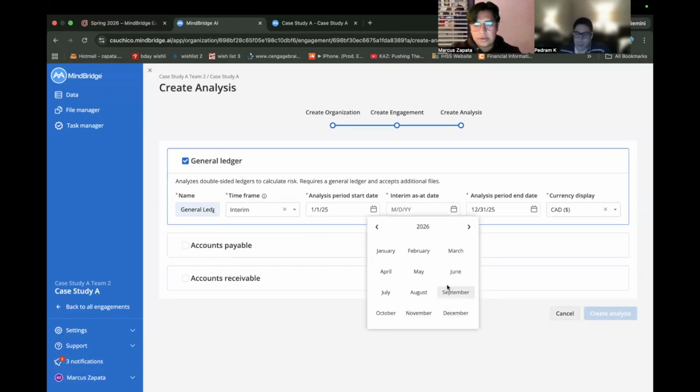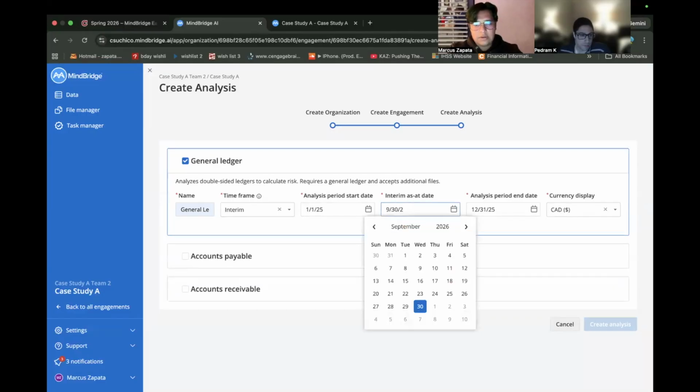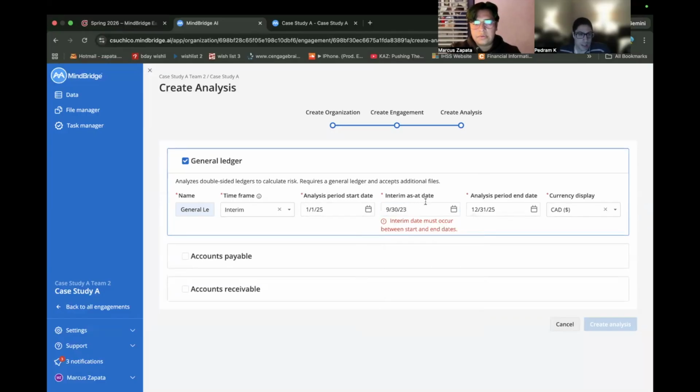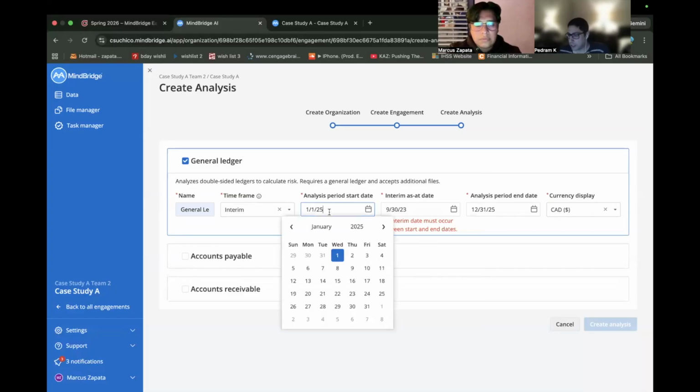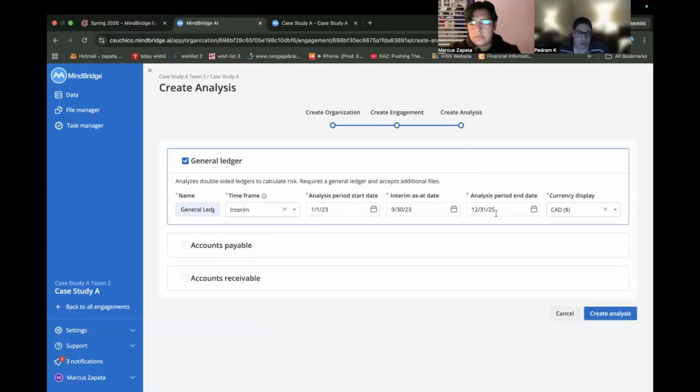And then the end date for the analysis period will be December 31st, 2023. We're going to use US dollars.